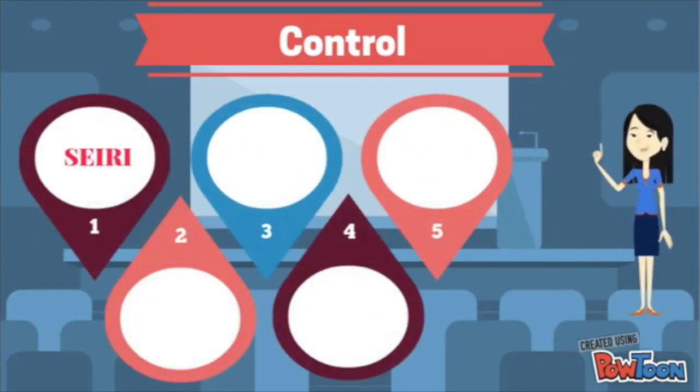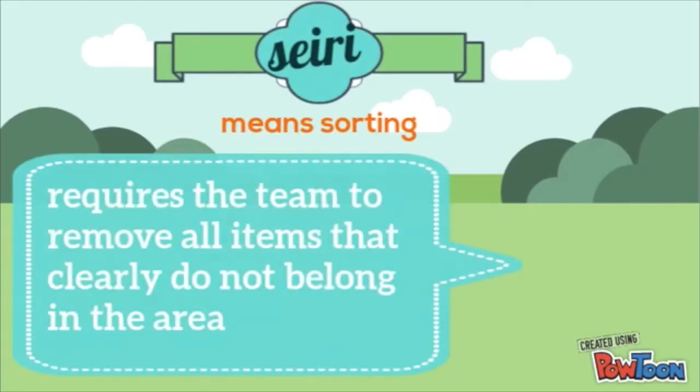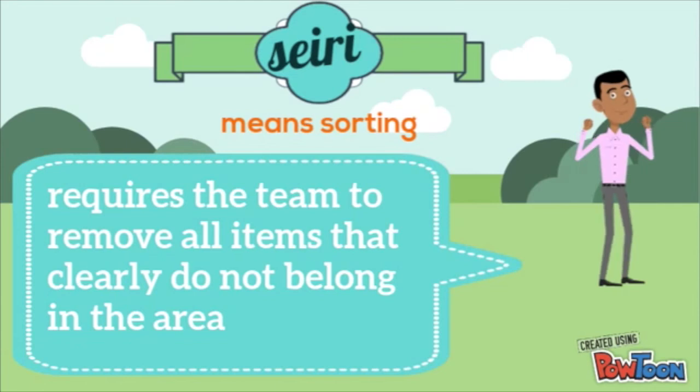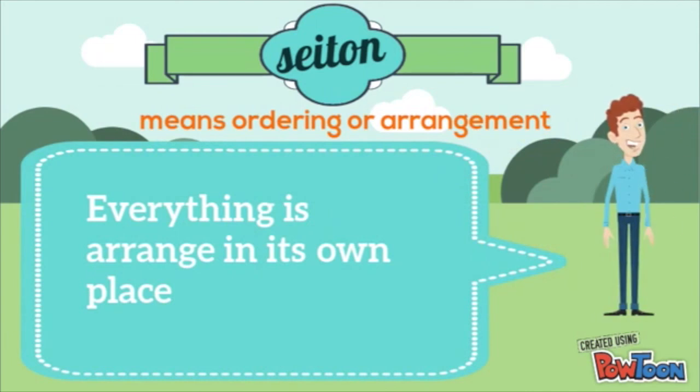Next is control. The Kaizen method includes the 5S strategy in their control system, which is 1. Seiri, 2. Seiton, 3. Seiso, 4. Seiketsu, 5. Shitsuke. Seiri means sorting. Seiri requires the team to remove all items that clearly do not belong in the area. Seiton means ordering or arrangement. Seiton is used to make everything arranged in its own place.